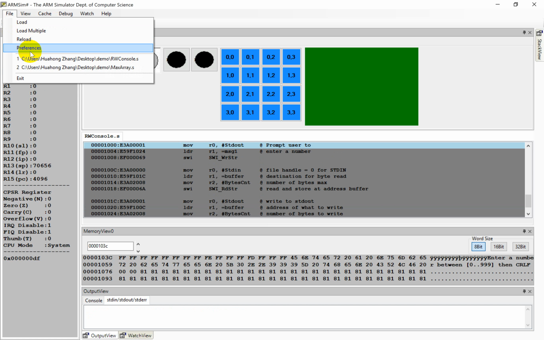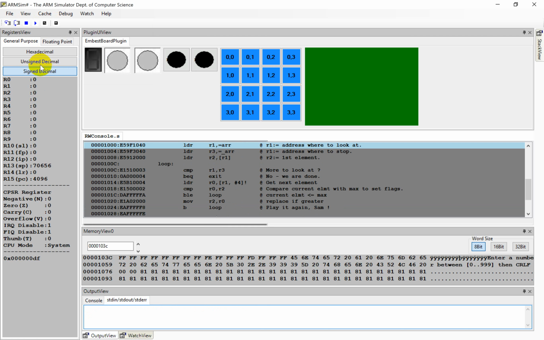If we do like what we have done in the last program here, let's see, we run it and we cannot stop it. So I suggest that you use SWI exit. Okay, that's it.